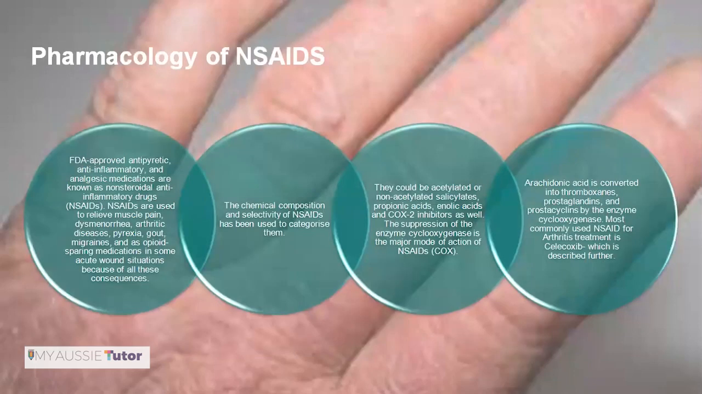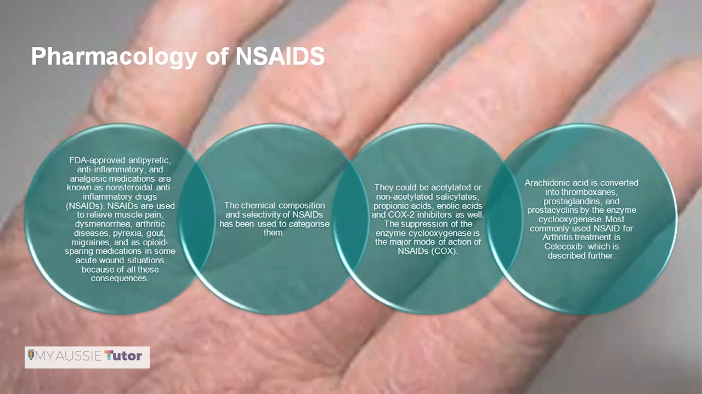What is the pharmacology of NSAIDs, and why are NSAIDs given as the most important contributor to pain relief in patients suffering from arthritis? FDA-approved antipyretic, anti-inflammatory, and analgesic medications are known as non-steroidal anti-inflammatory drugs, and they are used to relieve muscle pain, arthritic pain, pyrexias, etc., and as opioid-sparing medications in some acute wound situations as well.